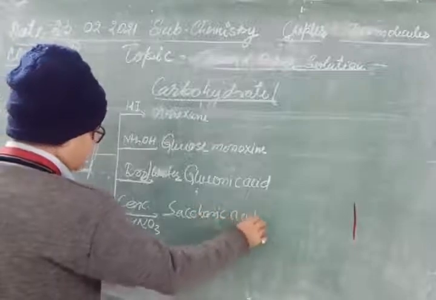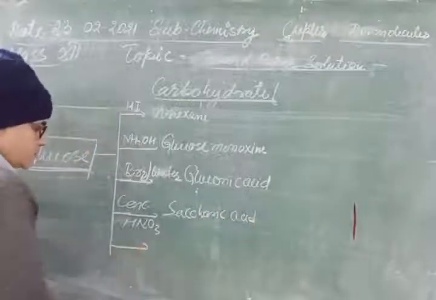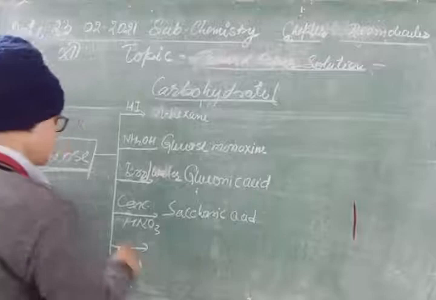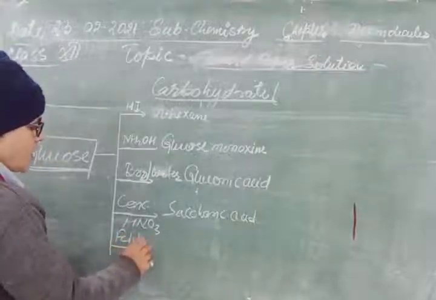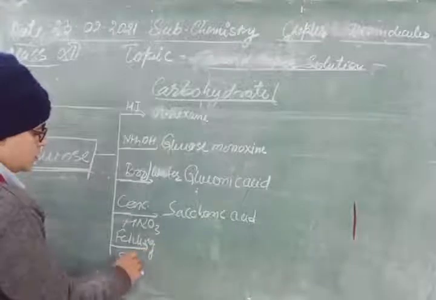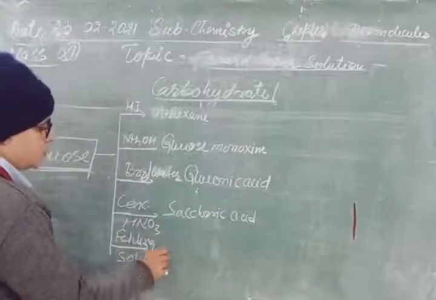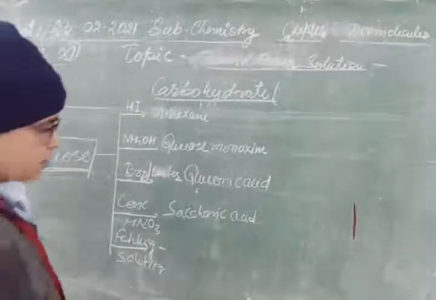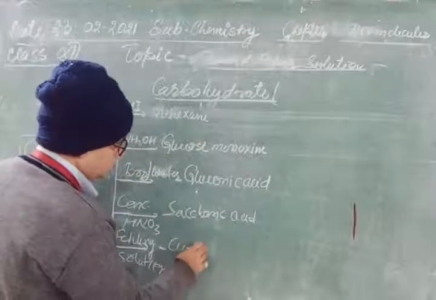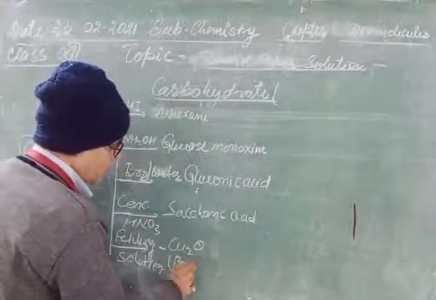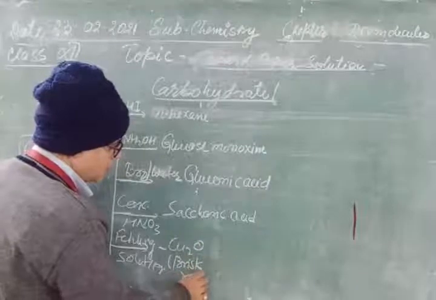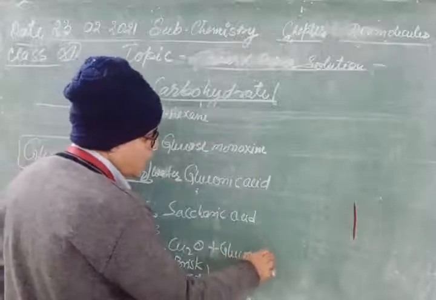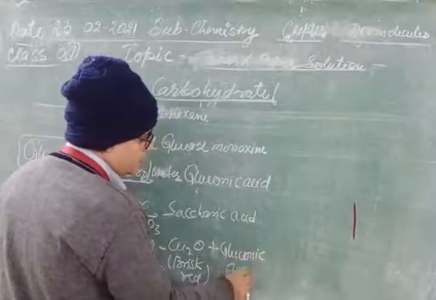Then Fehling's solution gives reduced copper, Cu2O, red colored precipitate, plus gluconic acid.